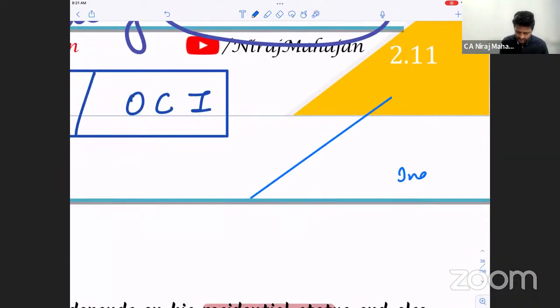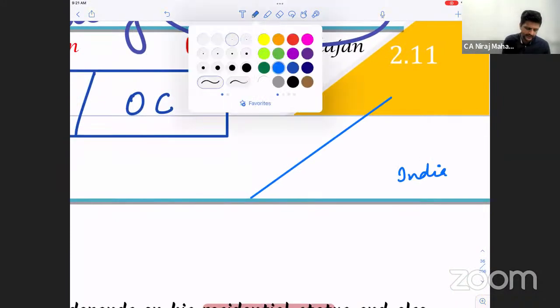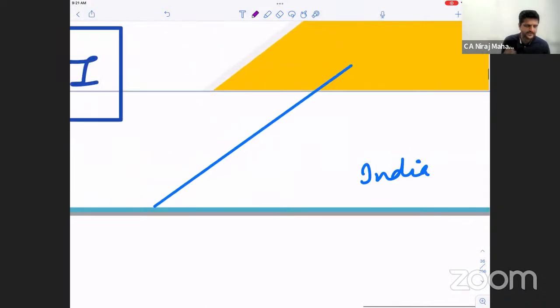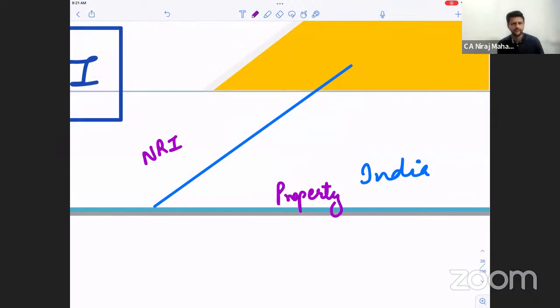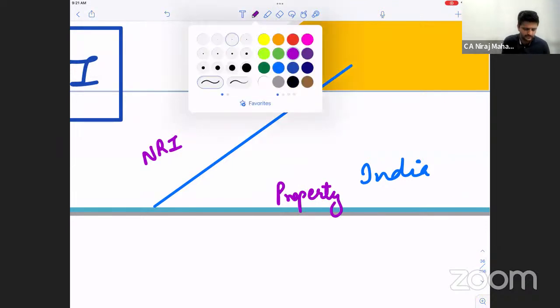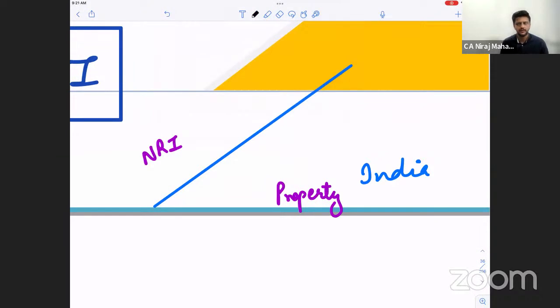If this is India, okay, pay attention, and I'm just giving another example. This side is India, and then we have an NRI, non-resident Indian. Clear till here? He has a property here. We are not discussing that. So if the NRI sells this property, what used to happen?